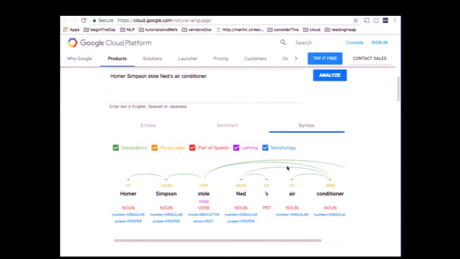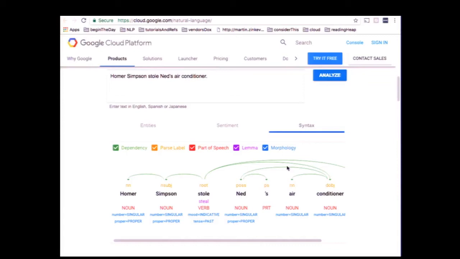Also important is that, for the verb, we recognize that it is in the past, and the service also recognizes that the mood is indicative. As for the nouns, we know that they are singular, and some of them are proper nouns, some others are non-proper nouns, so they are common nouns.